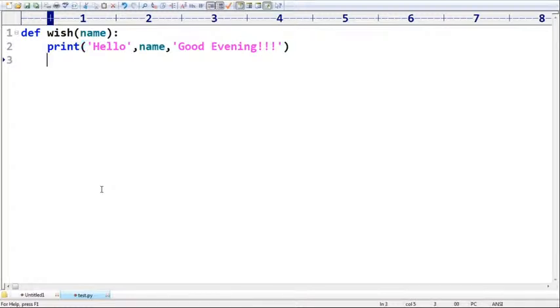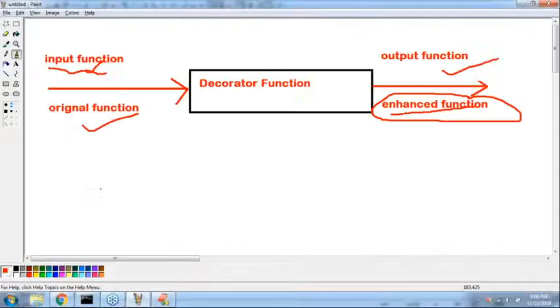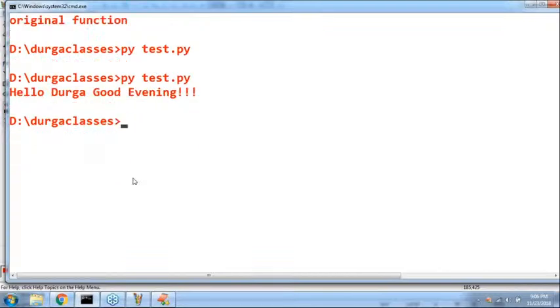Wonderful. Now I'm calling wish of Durga. What is the output we are going to get? Can you please tell? Hello Durga, good evening. Like this it's going to print. Have a look once. Hello Durga, good evening. Something like this we are going to get.